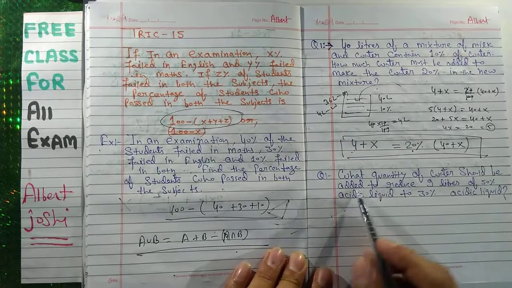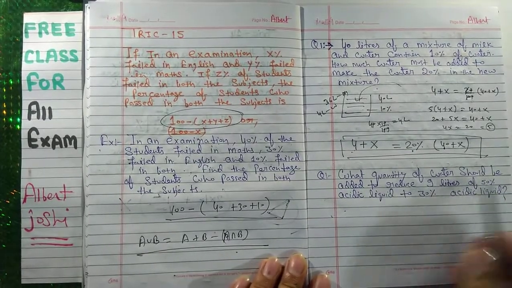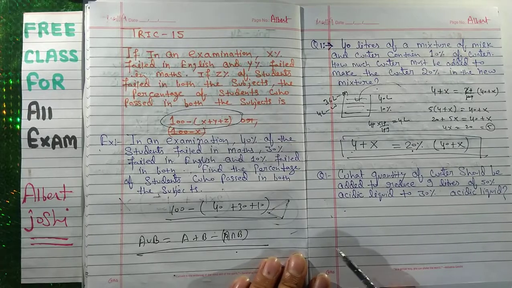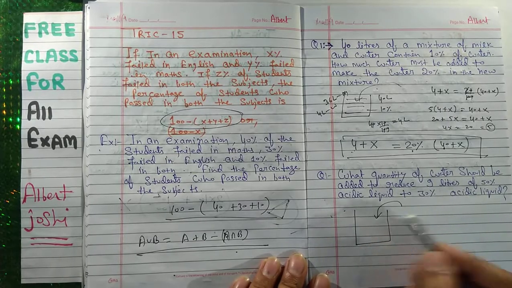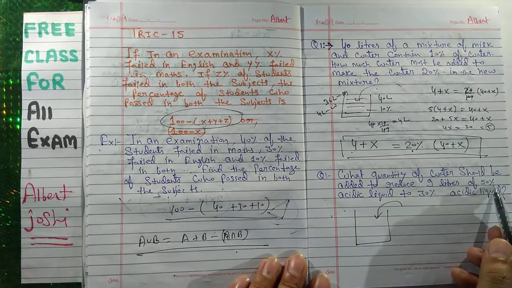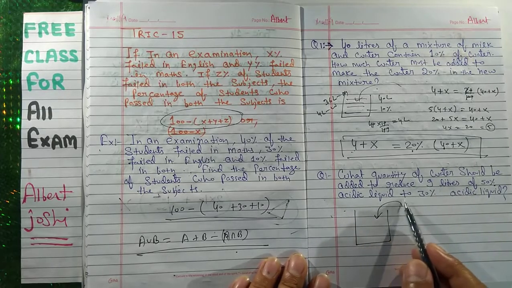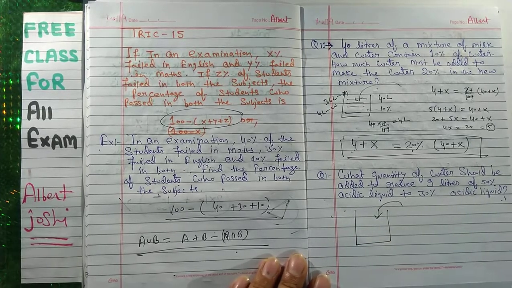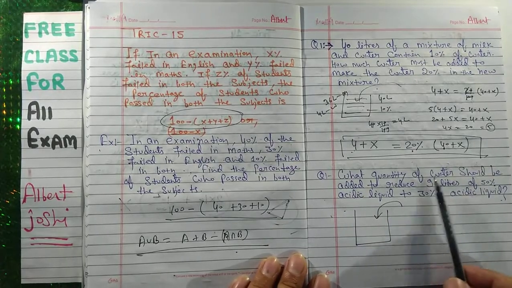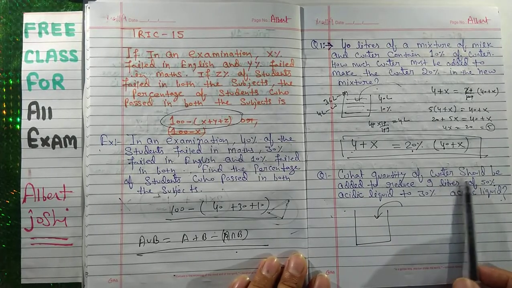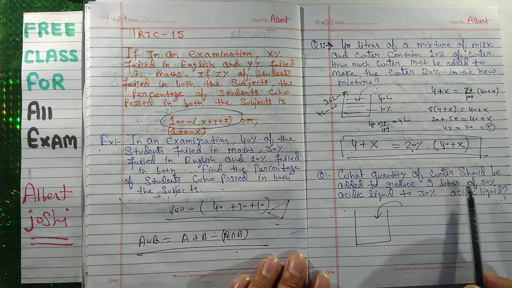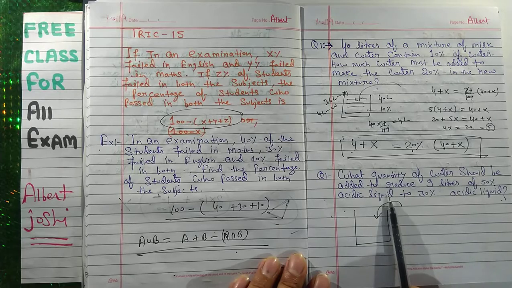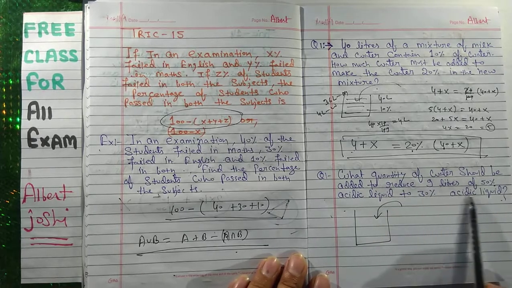Now, what quantity of water should be added to reduce 9 liter of 50% acidic liquid to 30% acidic liquid?